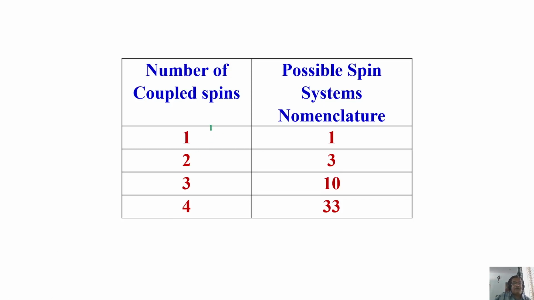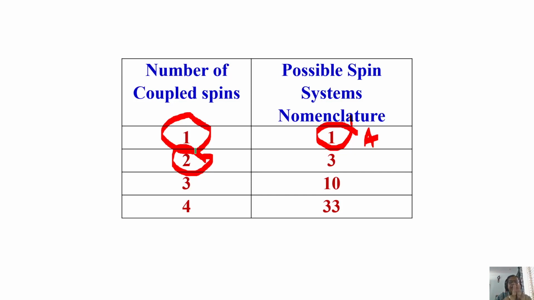Let us say I have only one proton in the molecule. Then what is a possible spin system? Only one. Because it can be CHCl3, only one proton. This is either A, X, whatever it is, only one spin. Let us say I have a two coupled spin system. Two protons are coupled. What is the possible nomenclature you can think of? Both can be very well separated away, then they're weakly coupled. They come close by, strongly coupled. The chemical shift separation is much smaller.